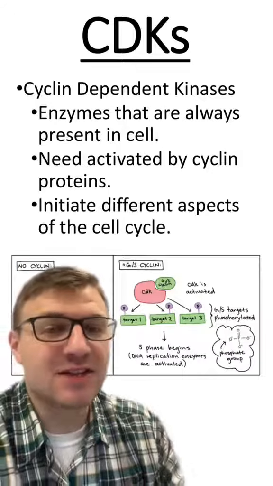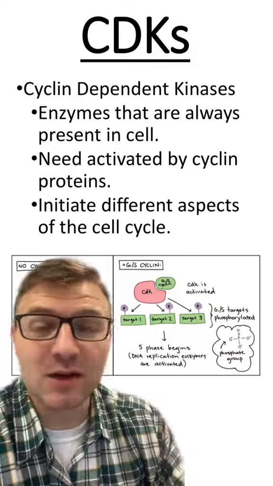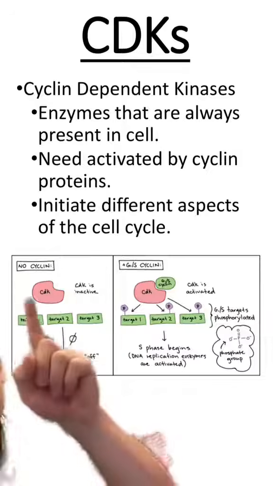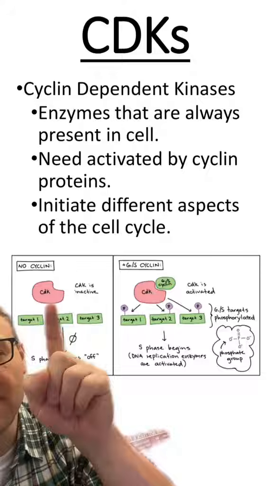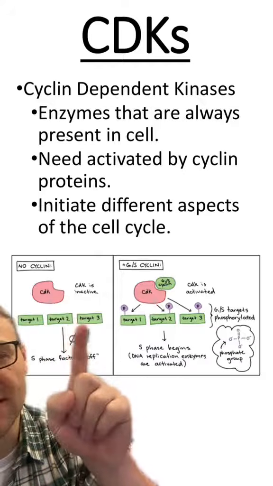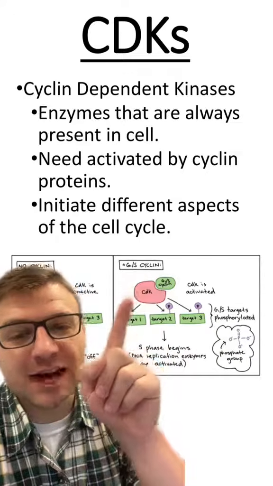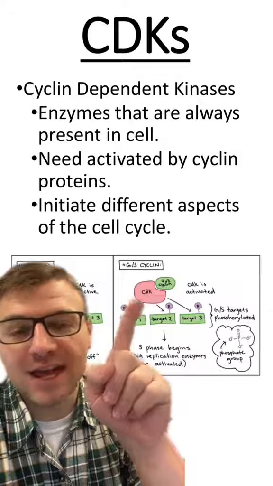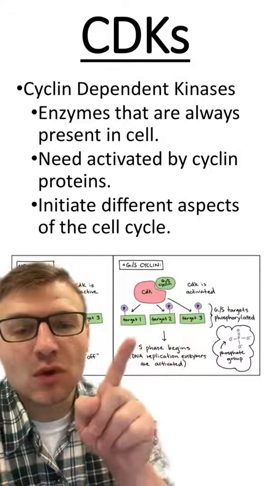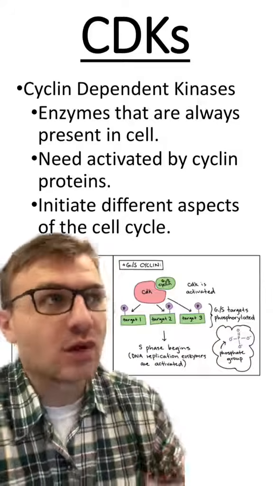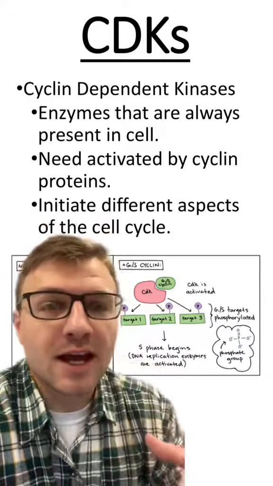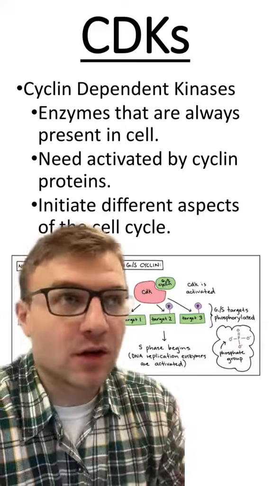If the CDK is not bound to its specific cyclin, it will not be activated. As you can see here, this CDK doesn't have a cyclin that it's bound to, so it's not going to be activated to activate other proteins. Whenever the cyclin does attach to the CDK, this CDK will activate other proteins, which will activate different processes within the cell cycle. So this is just one way that your cells regulate the amount of cell division going on in the cell.